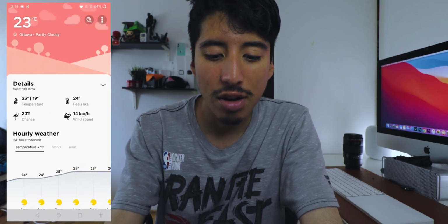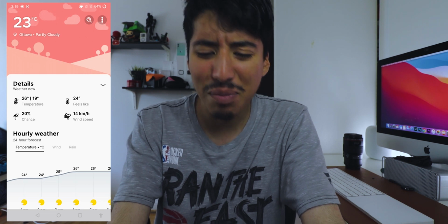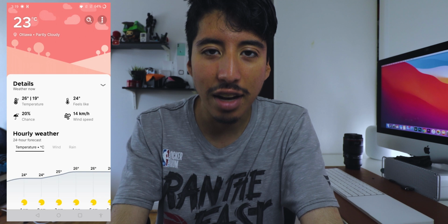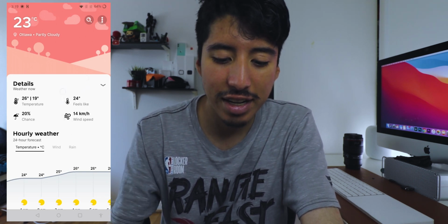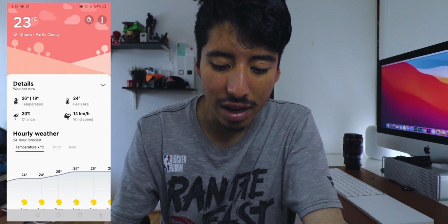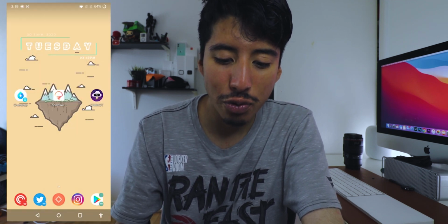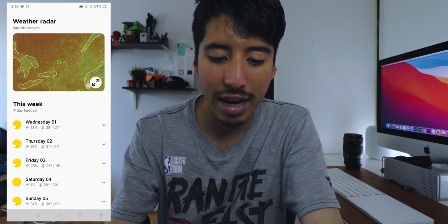Overdrop is an awesome weather app that's really simple, easy to read, and really nicely designed, which I really like, from the icon designs to everything else that you see running in the app. It's just a really fantastic app.